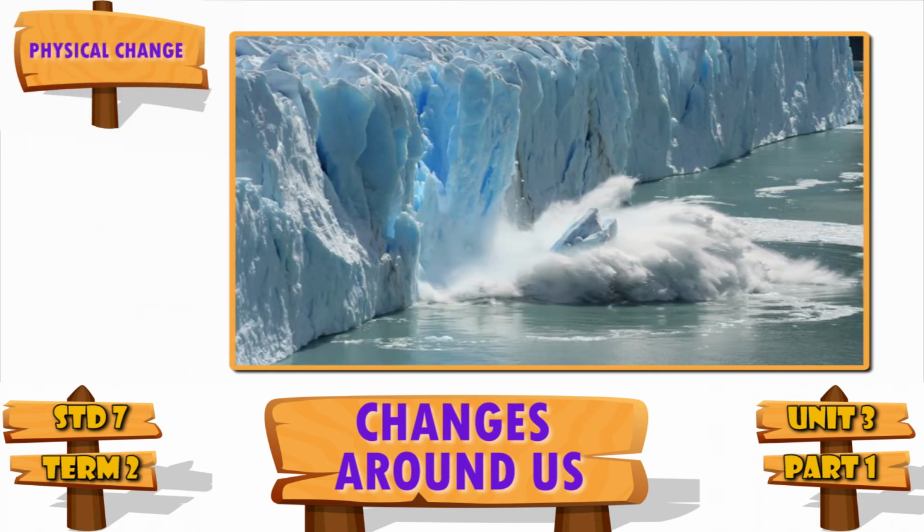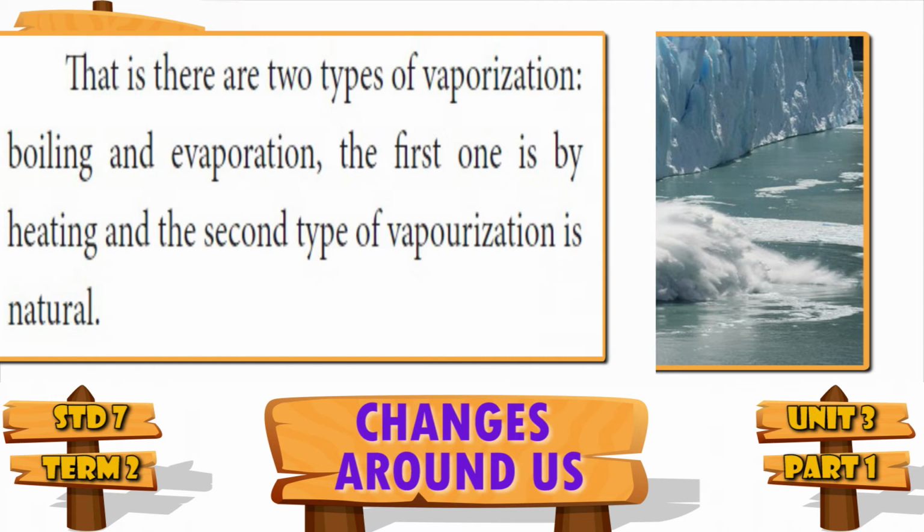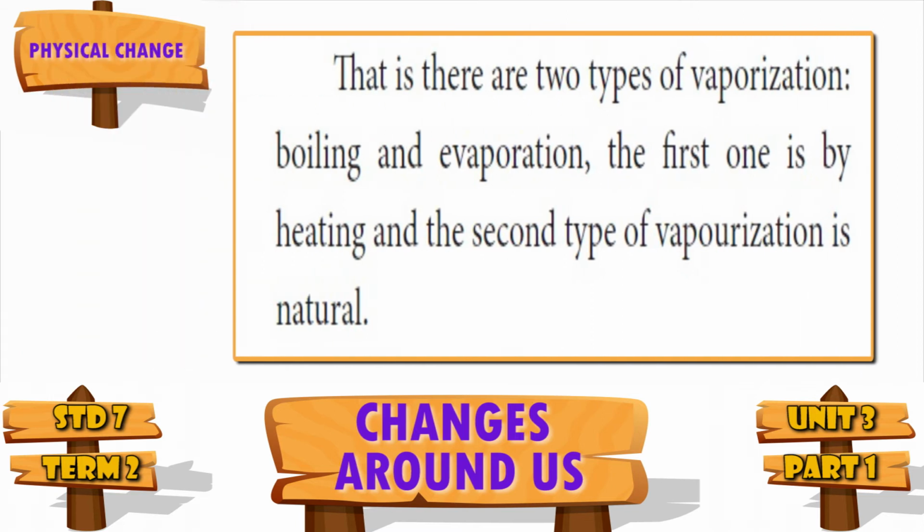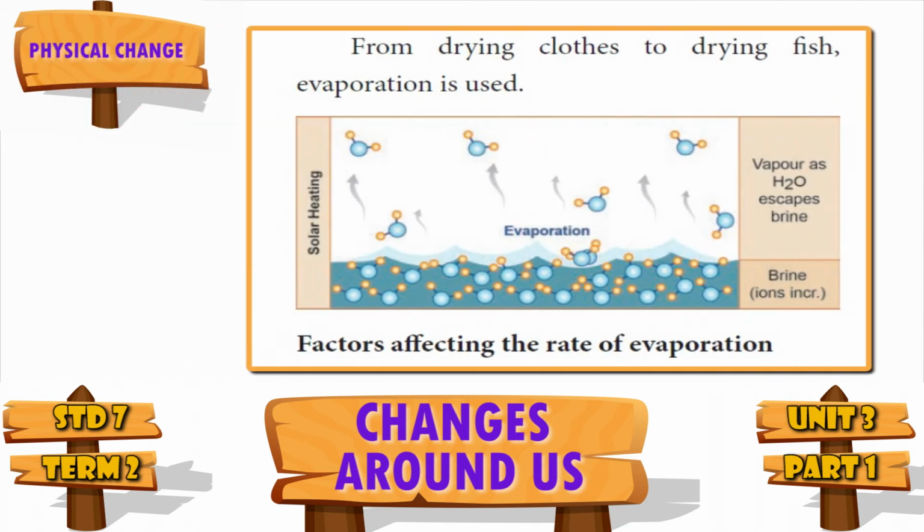Melting is a change of a solid into its liquid state, and it happens by heating. Freezing is a change of liquid into solid state, and it happens by cooling. There are two types of vaporization: boiling and evaporation. The first one, boiling, is by heating. The second, evaporation, is a natural method. Examples for evaporation are drying clothes and drying fish.